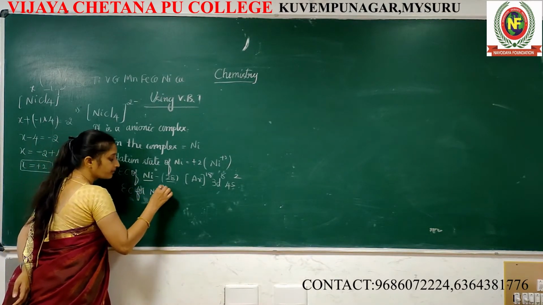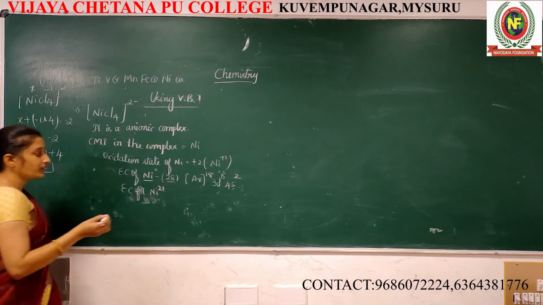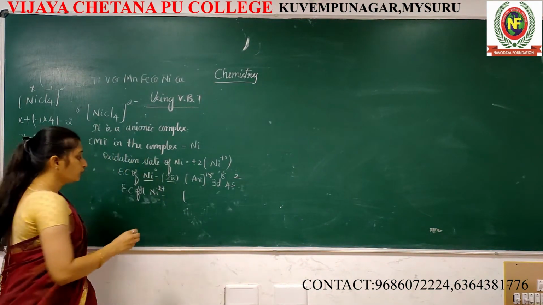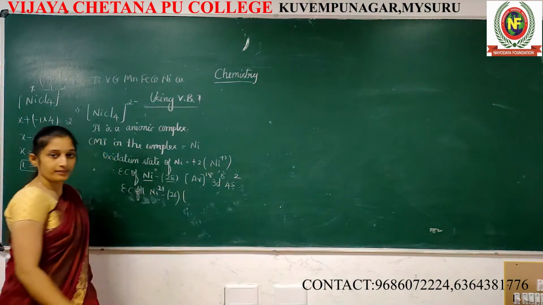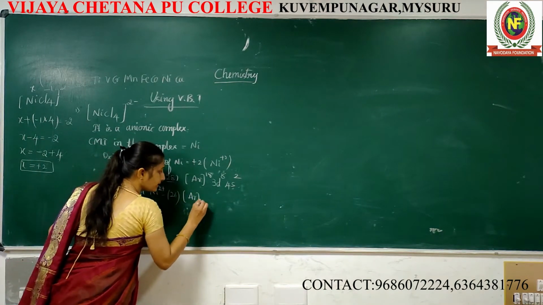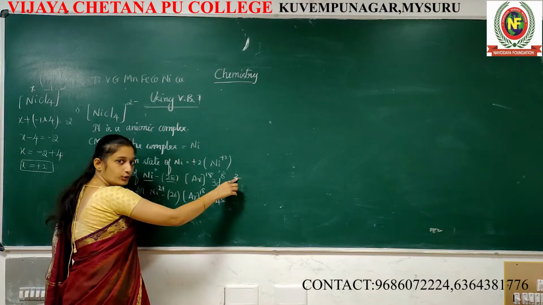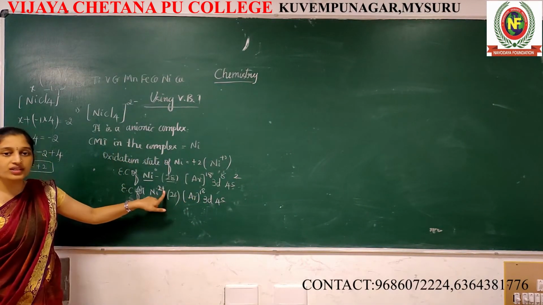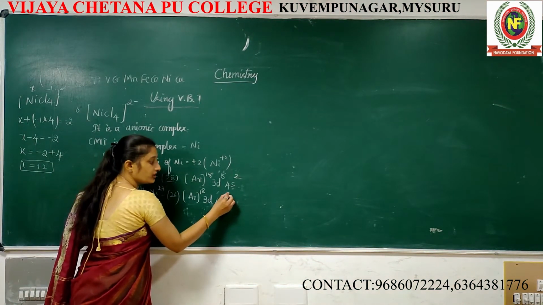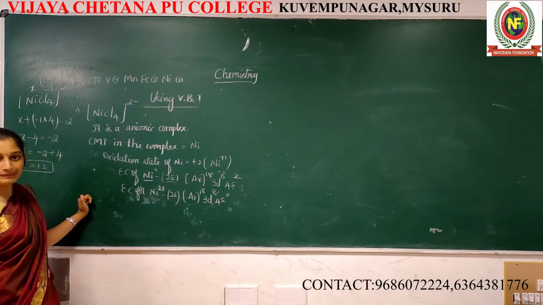Now, the electronic configuration for nickel 2+. Nickel 2+ means it lost 2 electrons. See, it lost 2 electrons means 28 minus 2, 26 electrons. Argon core as it is, 18, 3d, 4s. I am going to remove these 2 electrons. Why? Oxidation state is +2. Number of electrons 26. 18 plus 8, 26. Simple.